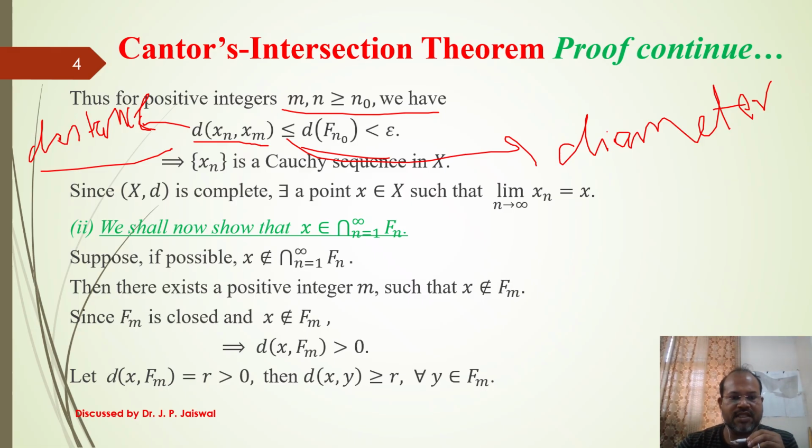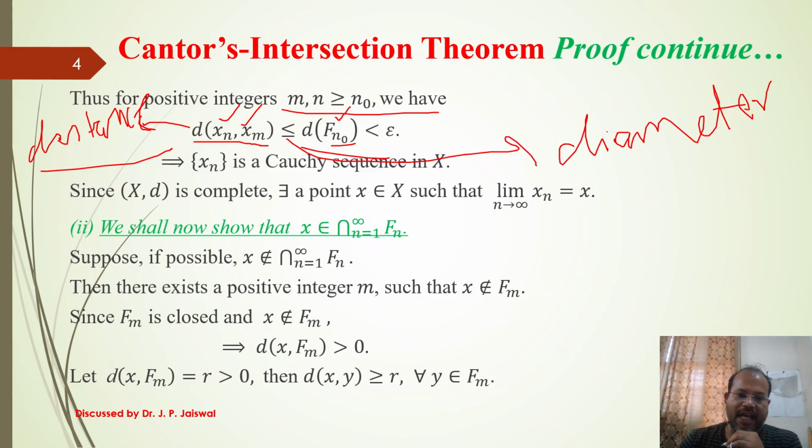So we know xn and xm both belong to fn naught. Why? Because we are taking m and n greater or equal to n naught. So m and n possible values are either n naught, n naught plus 1, or n naught plus 2. And by the previous slide we have already shown these all belong to fn naught, and its diameter is less than epsilon.